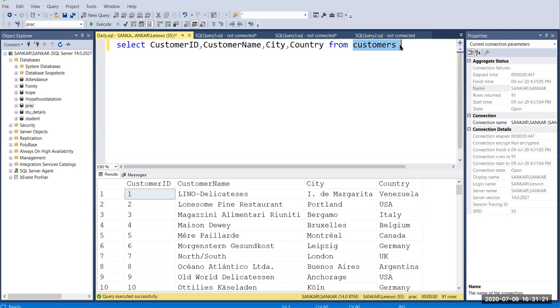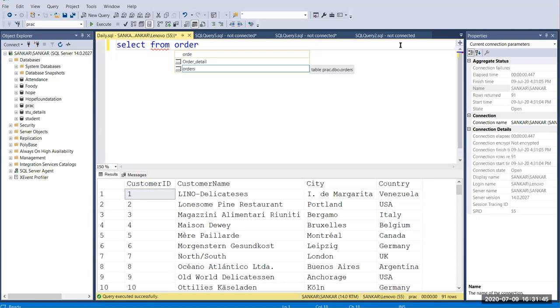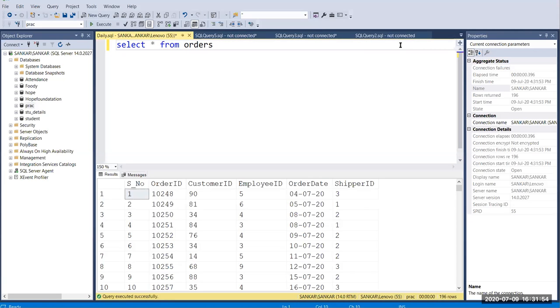So let's see order table. What are the details in order table? Okay, so now you know what are the columns in customers, right? So customers contains customer details and their address and city, country and contact name. Okay, then customer ID. So I'm going to run orders. Okay, select star from orders. So here I have order ID, customer ID, employee ID, order date, and shipper ID.